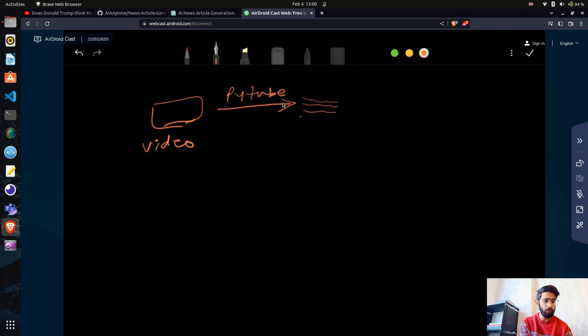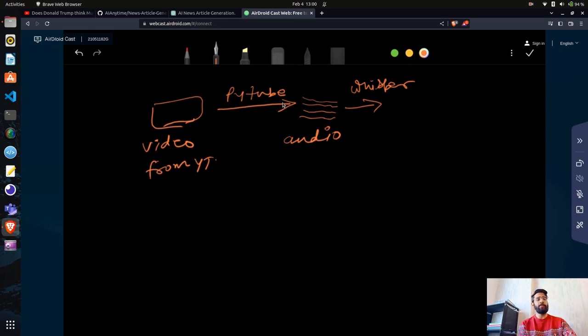So we are getting the audio from the video from YT, which is YouTube. And once we have the audio, now we'll use Whisper, which is the state-of-the-art ASR model, as released last year by OpenAI, which is an open source model. You can fine tune it on your own custom data if you have.